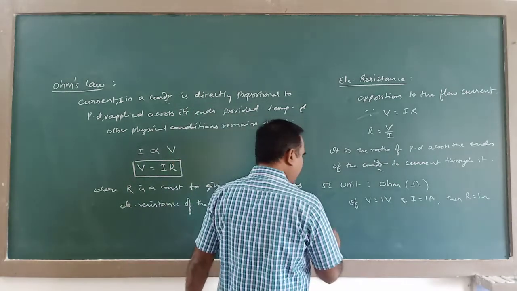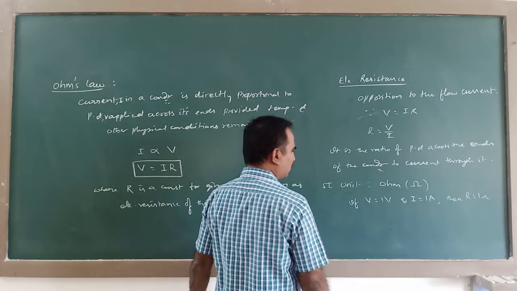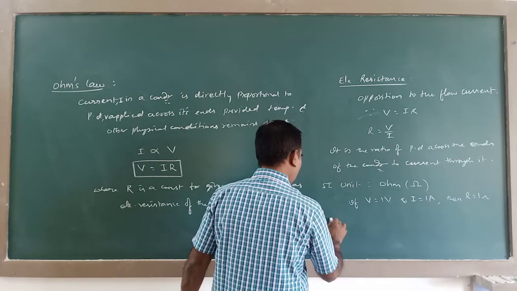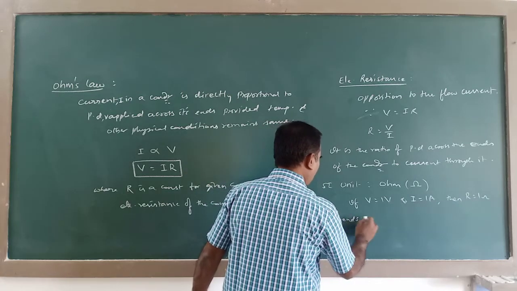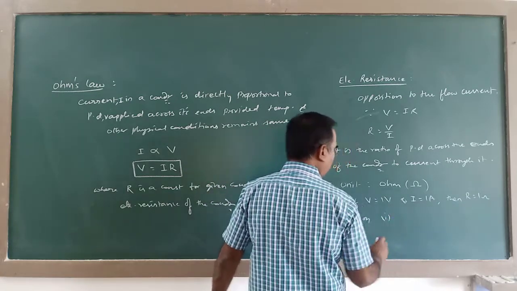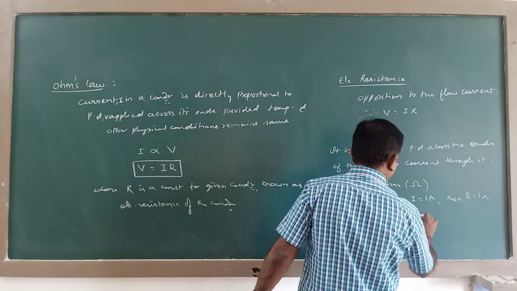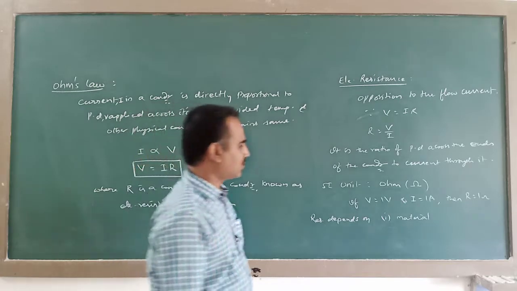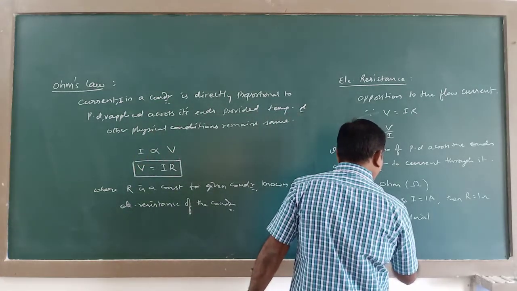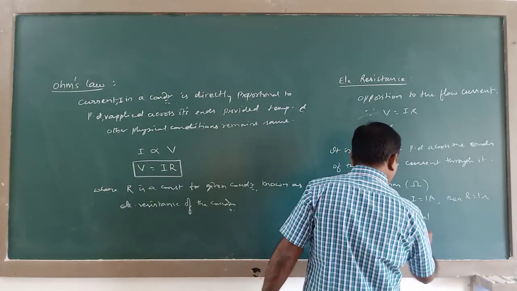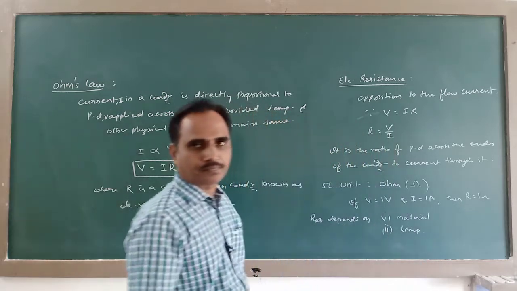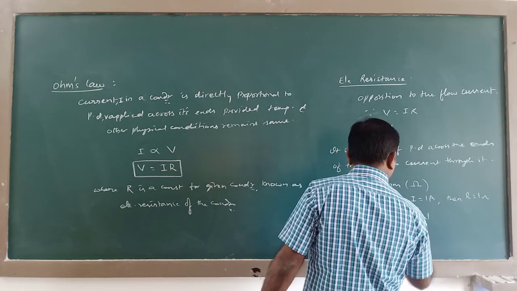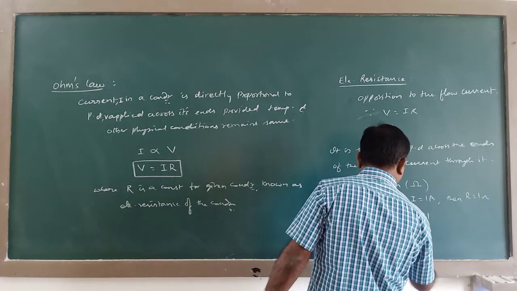See, the resistance of a conductor depends on the following factors. Resistance depends on material. Different materials have different resistance. Next, for the same material, resistance is different at different temperature. And also the resistance depends on dimensions of the conductor.